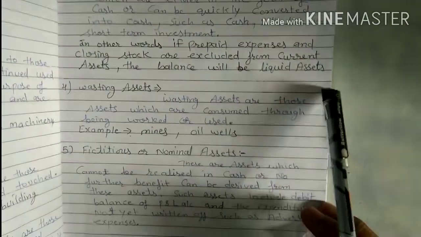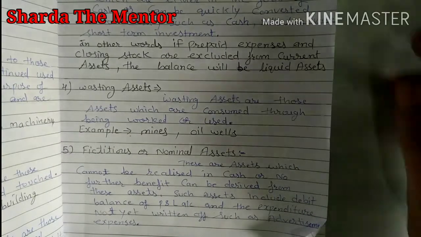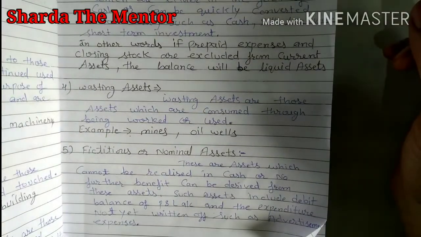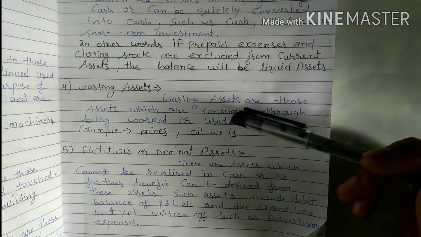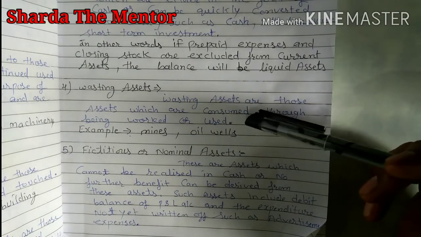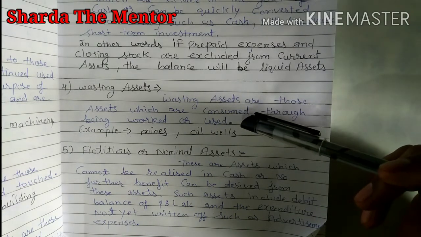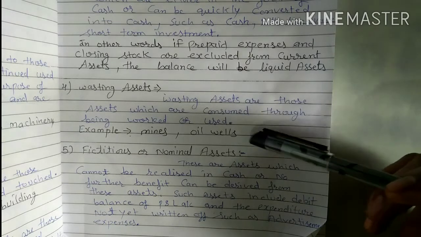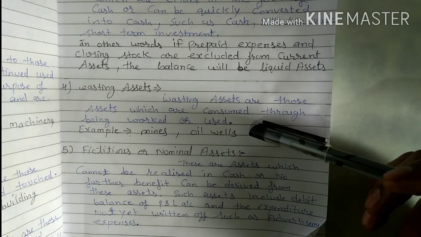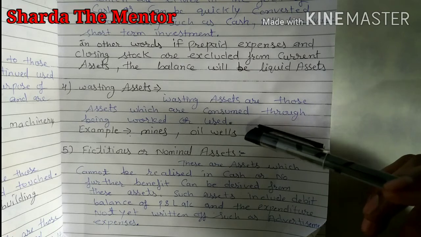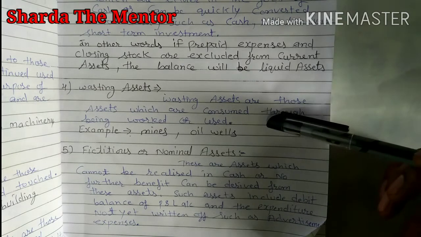Next one is wasting assets. Wasting assets are those assets which are consumed through being worked or used. Like mines and oil wells, these assets are useful as long as the mine has coal or any other mineral.